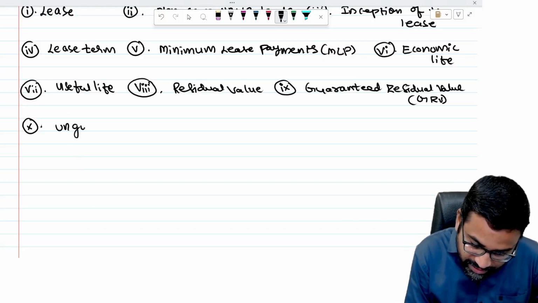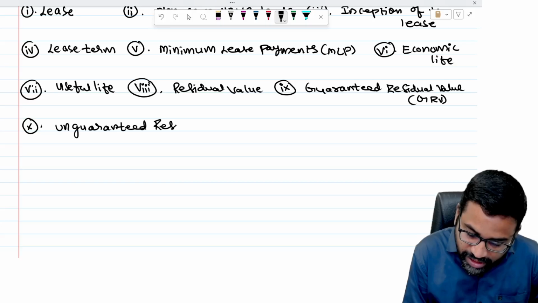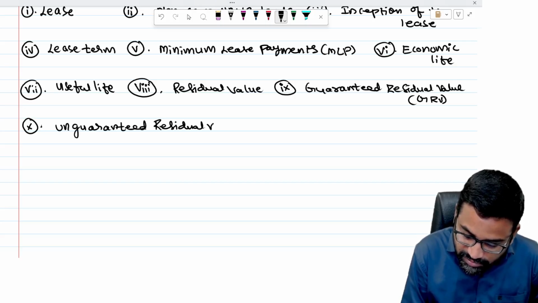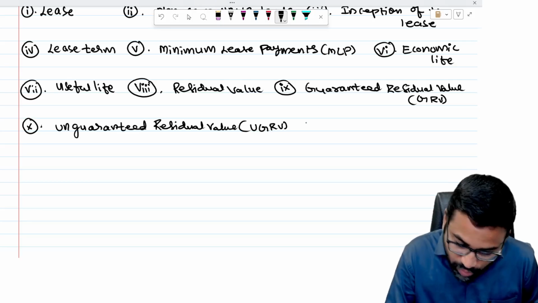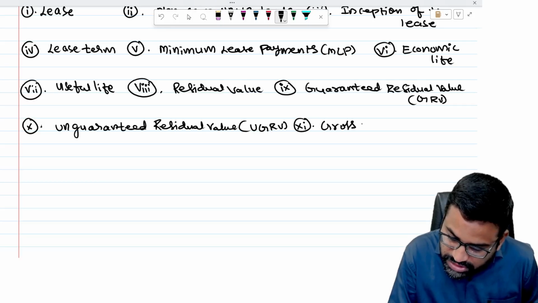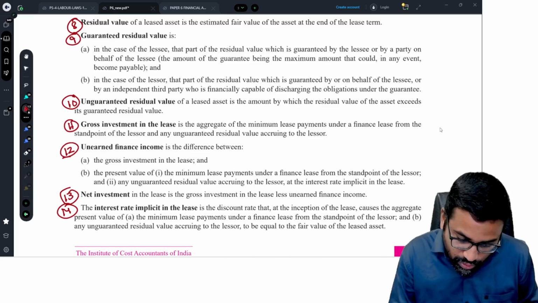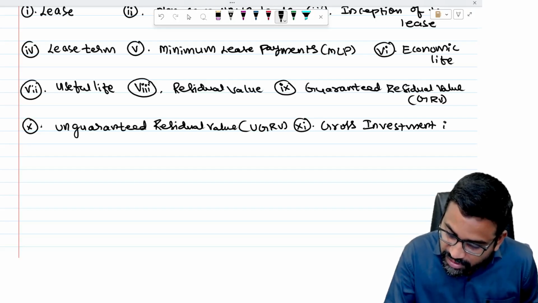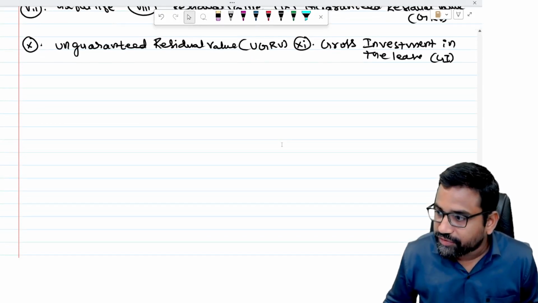Unguaranteed residual value. UGRV. Next, one more definition is gross investment. Gross investment in the lease. So GI. Okay, this is one definition.